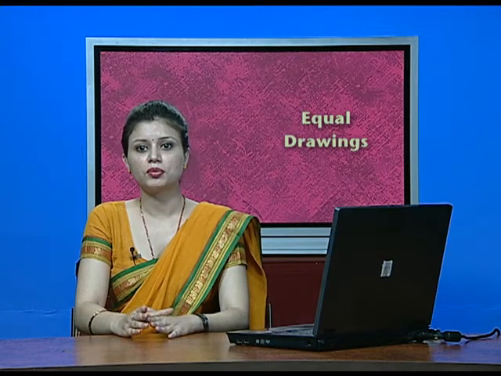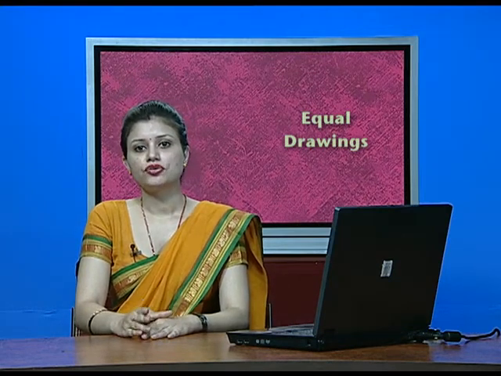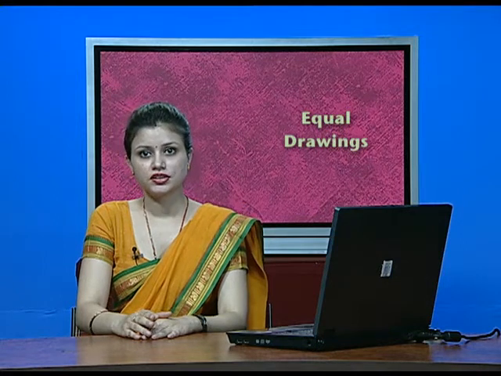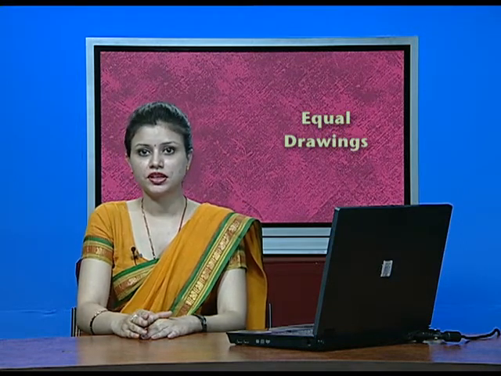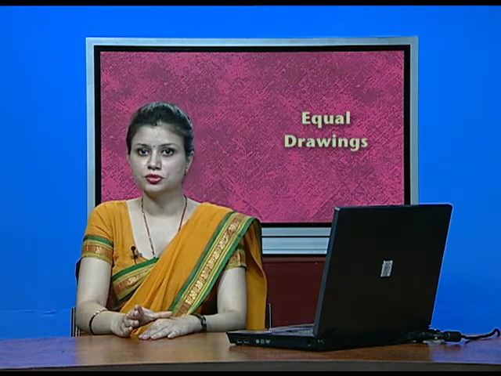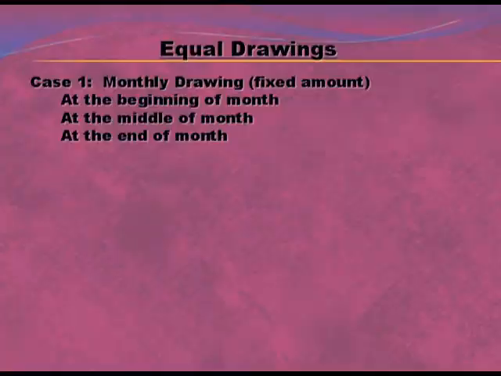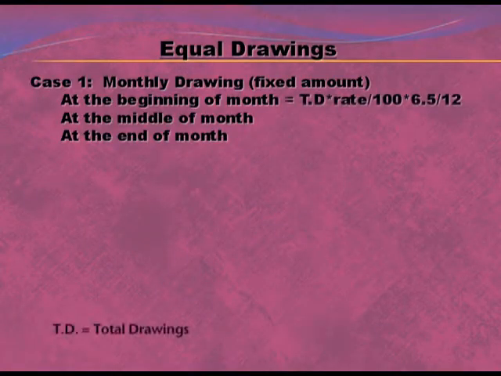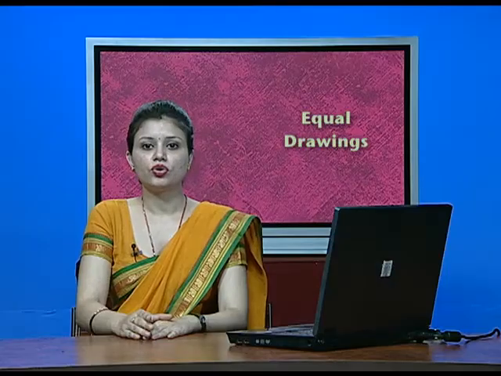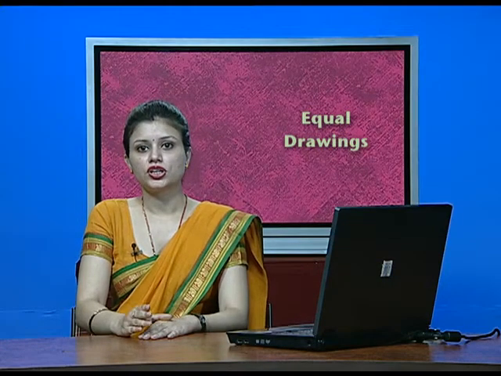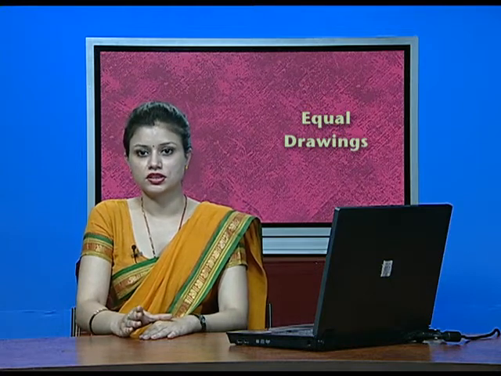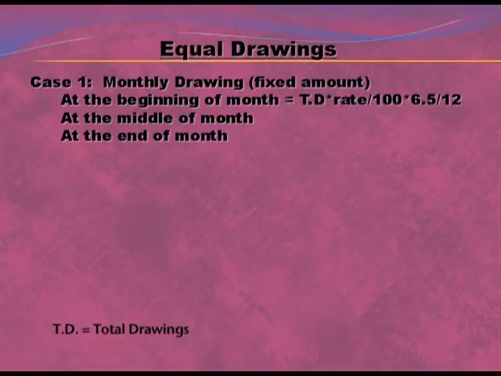First, when we are talking about the beginning of the month, that means the first drawing is made on 1st January, the second drawing is made on 1st February, the third drawing on 1st March, and so on up to December. So the formula is total drawing into rate upon 100 into 6.5 divided by 12. Total drawing means if we are drawing 1000 in the month of January, for the whole year drawing will be 12,000 into rate upon 100. Rate will be given in the question, and thirdly 6.5 by 12 is the average period.